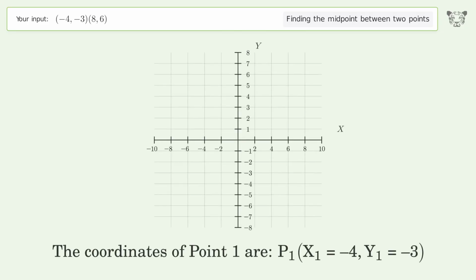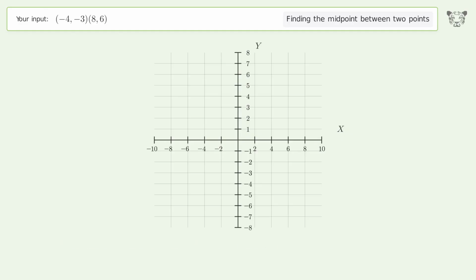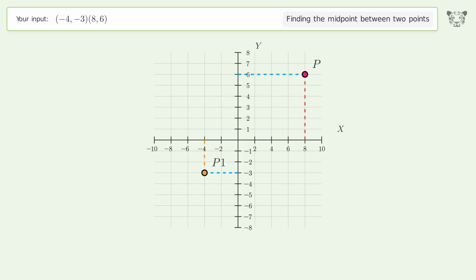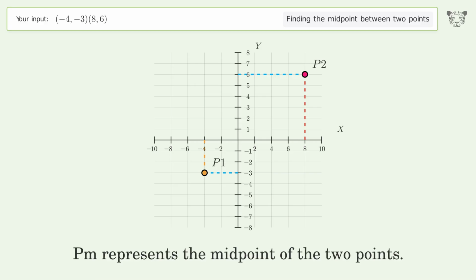The coordinates of point 1 are x1 equals -4, y1 equals -3. The coordinates of point 2 are x2 equals 8, y2 equals 6. PM represents the midpoint of the 2 points.